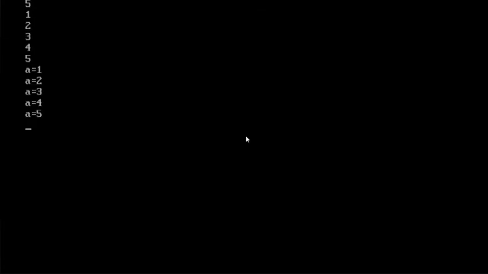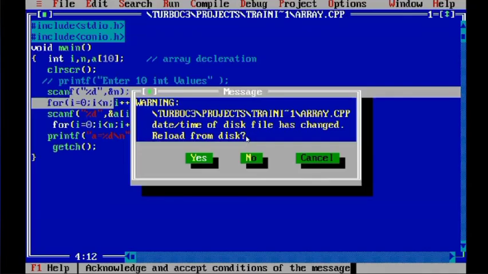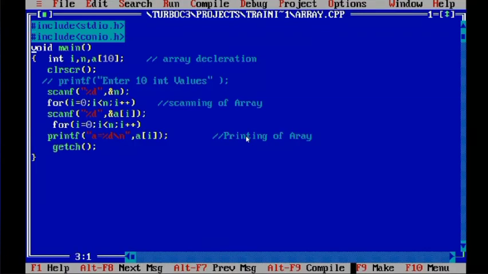So you see, I can enter 5 elements. We should give this statement, otherwise it will not be clear. Here I will change it to: Enter number of integer values you want to insert.